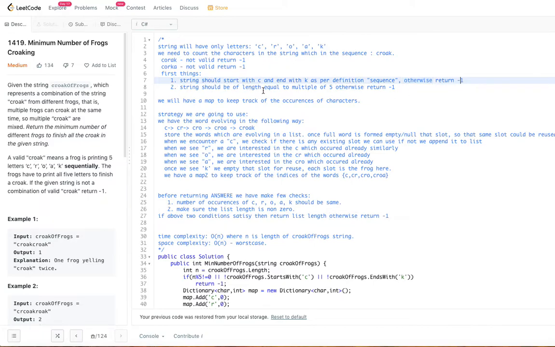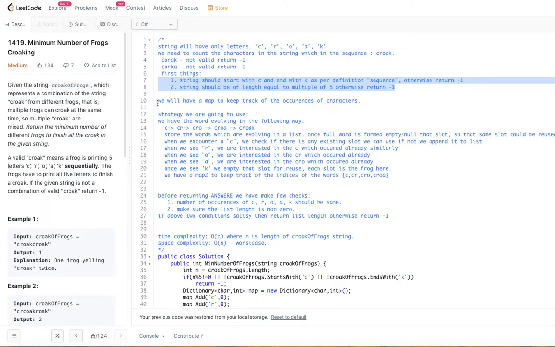And the string should be of length equal to a multiple of 5, since croak has 5 letters and each frog croaking should be complete. So whatever string we are passed with, the length should be a multiple of 5, because C, R, O, A, K are 5 letters. If any of these conditions are not satisfied, you just return -1. You don't have to validate how many frogs are needed, all that kind of stuff. So these are the first things. Once the string passes these two hurdles, it goes to the next logic.